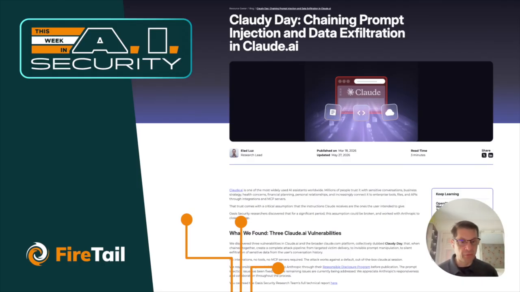We've talked on the show before about some research Firetail did with hidden ASCII characters in platforms like Gemini in particular, where we found this was 100% successful in getting malicious instructions passed to the LLM, since remediated, by the way. This is a very similar technique using hidden HTML tags in those query parameter paths.